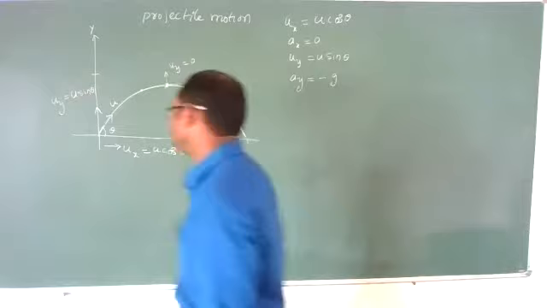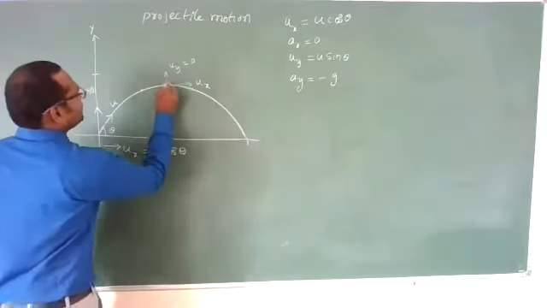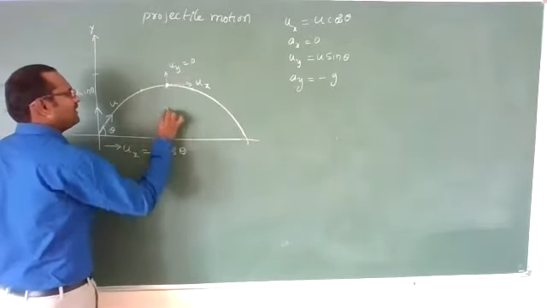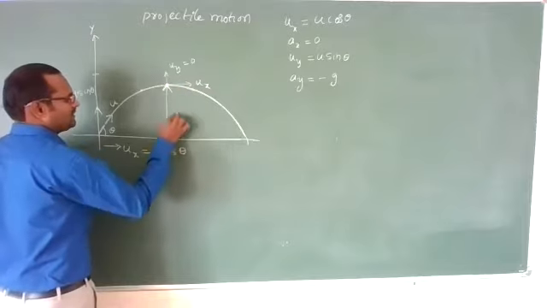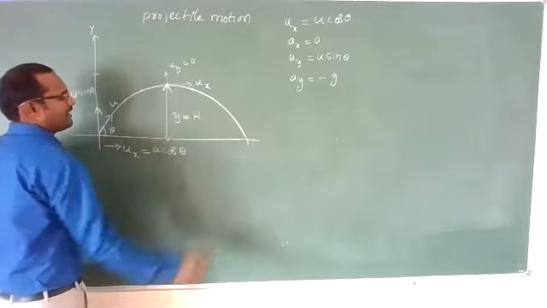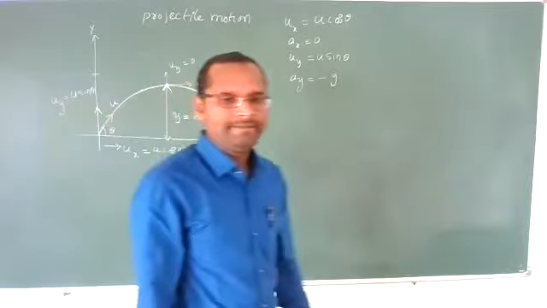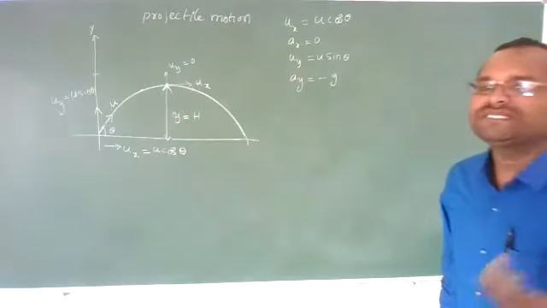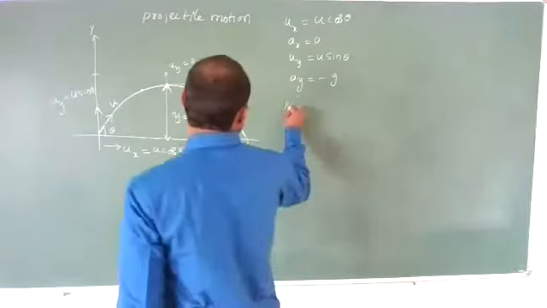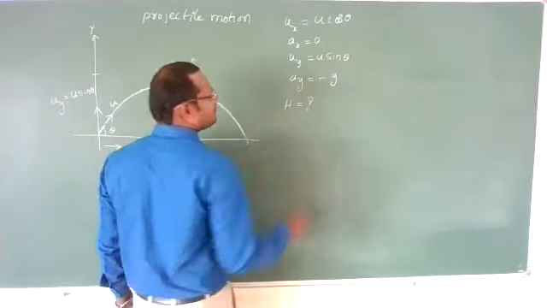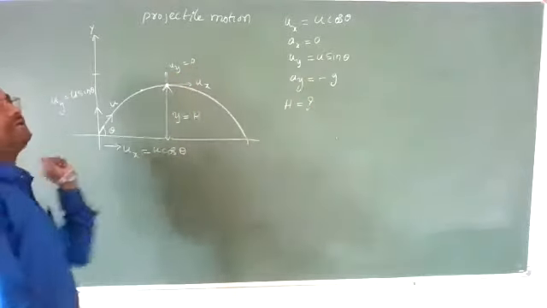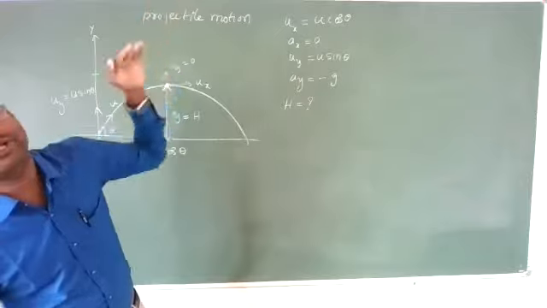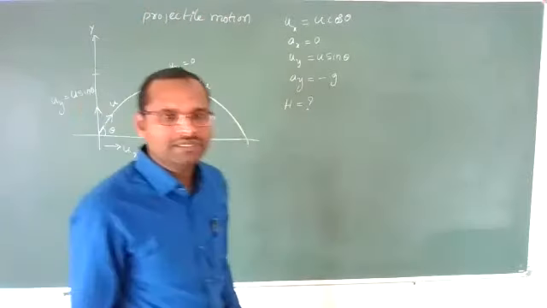Now, y is equal to capital H, the maximum height it has reached. Let us find what is the maximum height reached by this projectile. If you throw a body, how much maximum height will it reach?